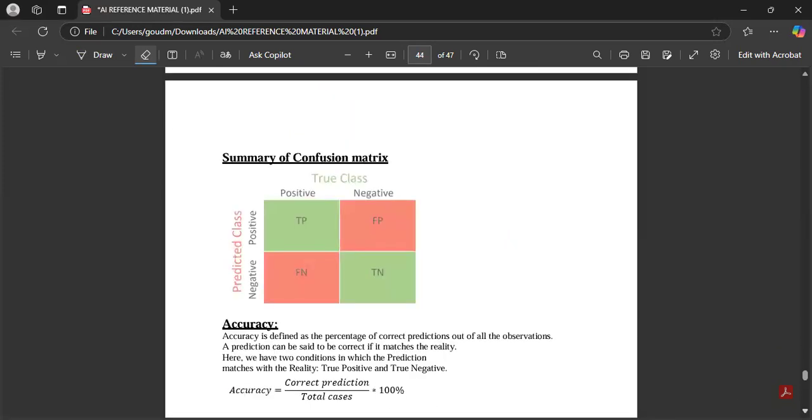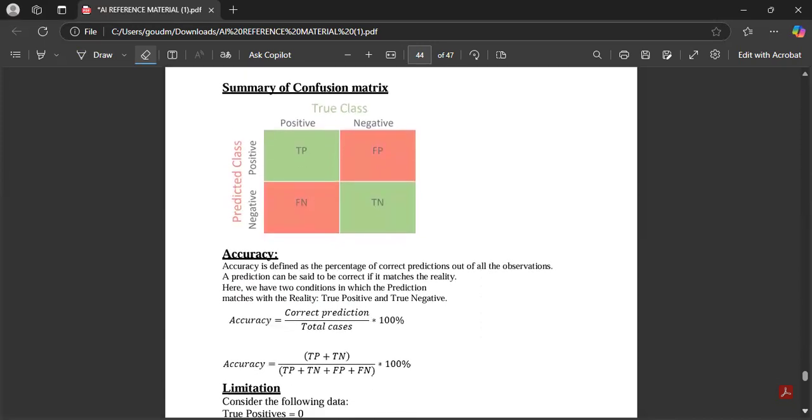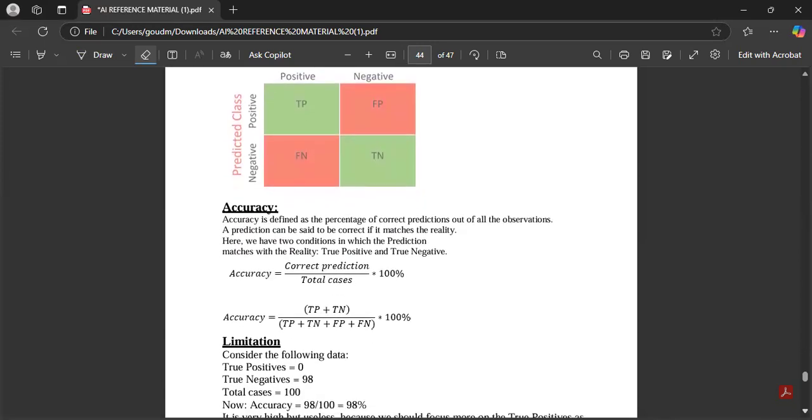We have seen the summary of the confusion matrix. The next evaluation metric is accuracy. In the exam, they will ask you to define accuracy. You also have the confusion matrix, and they will ask you to define the confusion matrix. When they ask you to define it, you have to write the definition, and you should also draw this confusion matrix, children. Then only you can score 2 out of 2.